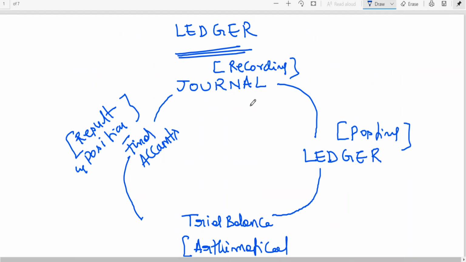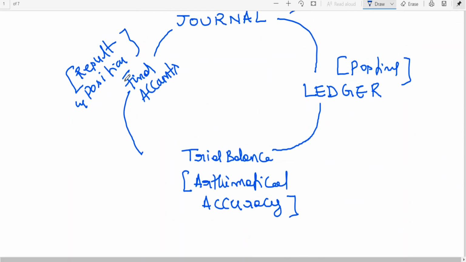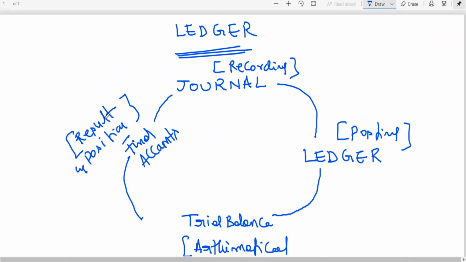See, journal is for recording the transactions. Ledger is for posting. Trial balance is for arithmetical accuracy. Final accounts are for result and position. That is why, if you look at the definition, I'll be giving the definition part later on. The theory part I would like to take separately. I don't want to explain at a stretch.